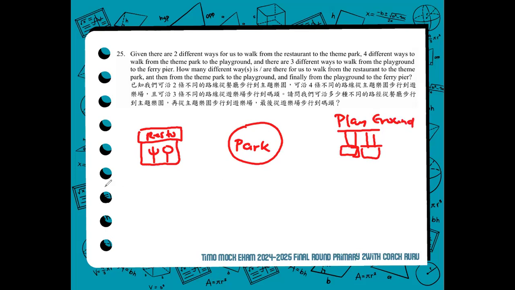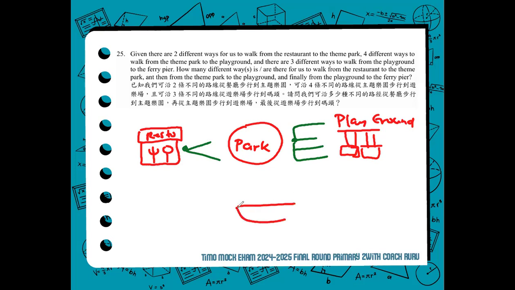Okay. So what's written? There are two different ways from the resto to the park. And four different ways from the park to the playground. Then, from the playground to the ferry pier. So, we forgot to write for the ferry pier.